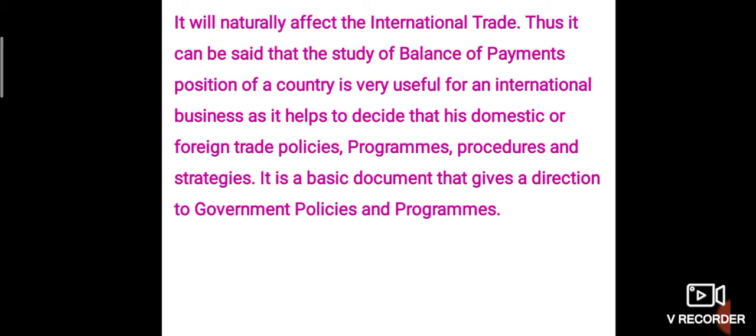Thus, it can be said that the study of the balance of payments position of a country is very useful for an international business, as it helps to decide its domestic or foreign trade policies, programs, procedures, and strategies. It is a basic document that gives direction to government policies and programs.